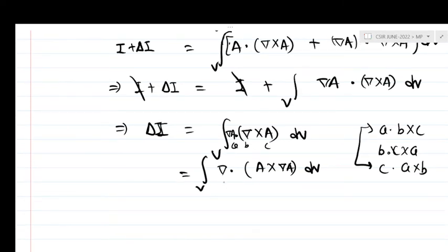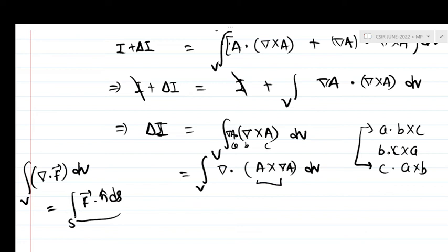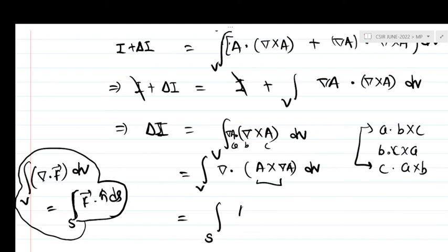Here the thing is divergence of a vector function. Do you know the divergence of a vector function over volume v is equal to the integral of f dot n cap ds over closed surface S. This is the Gauss divergence theorem. Where f is a cross grad a. So I can write this as the surface integral of a cross grad a into n cap ds. This is the answer.